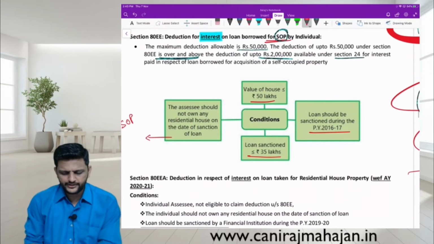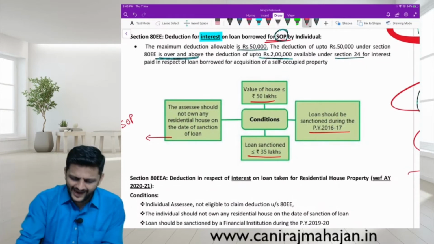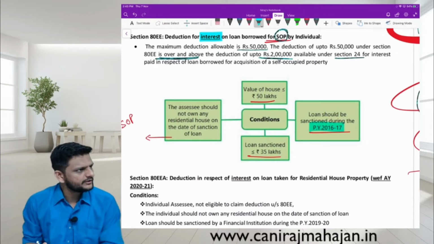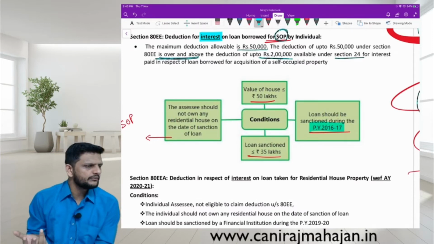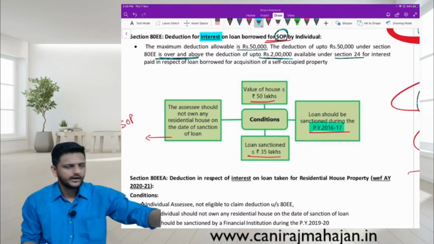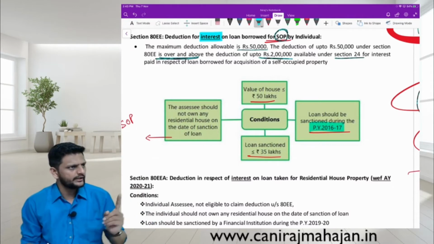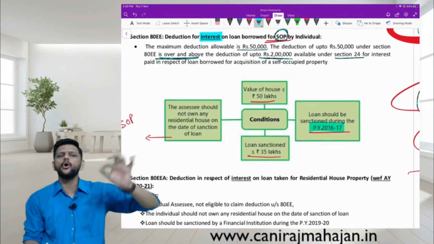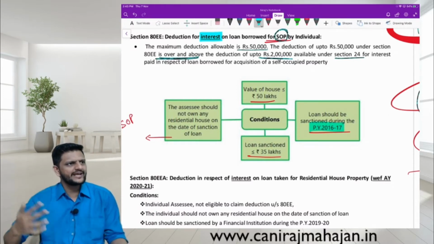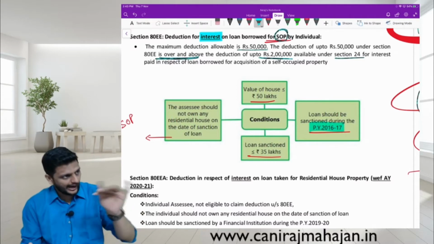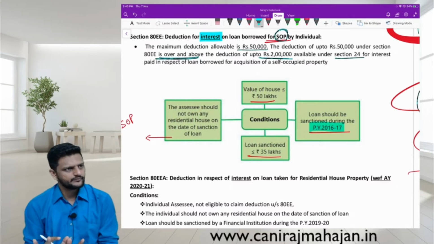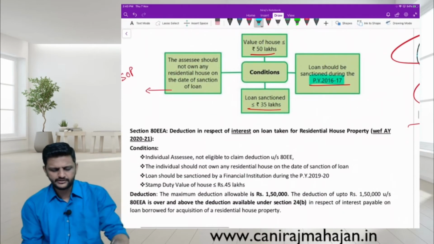But pay attention. Those who had taken a loan in 16-17, can they today claim the deduction? Yes. Obviously yes, no problem. Home loan you are not taking for 1 year, no. Home loan you take for 10, 15, 20 years. So every year you are paying principal and interest. Are you following? The only thing about 16-17 is that the loan should be sanctioned in 16-17. Understood? So even if today they are paying the interest, you will get the deduction. But now if you are buying a home for the first time, 80EE is not going to help. Understood? For them, they have given one more.